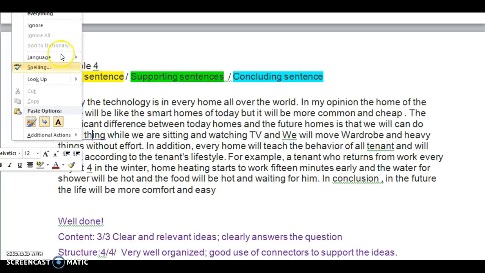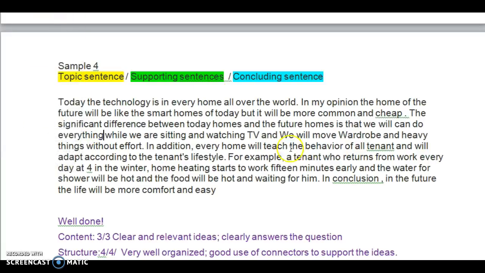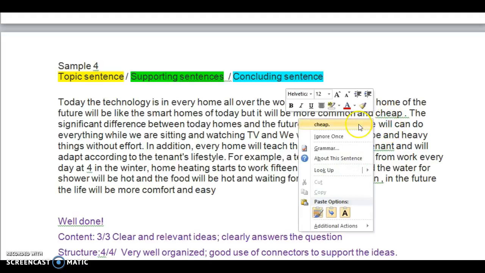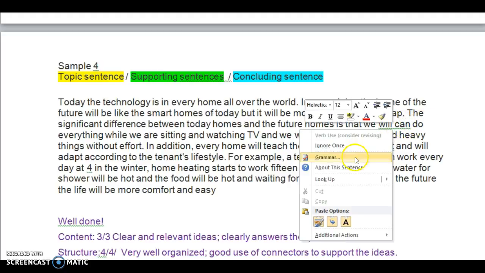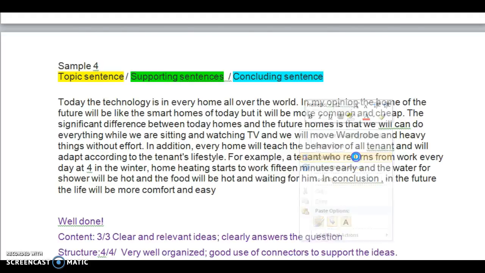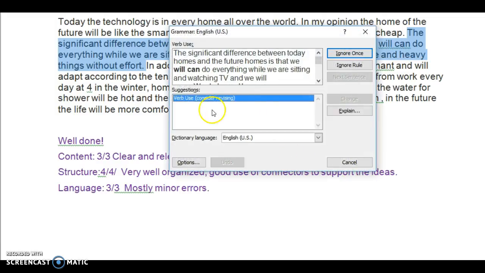Blue line, cheap, fixed it here. Behavior, again here. Small letter. That we will, can, do. So it goes to grammar, and it says, consider revising.